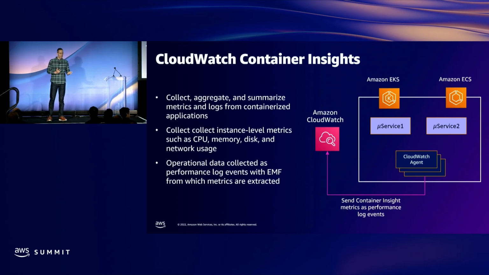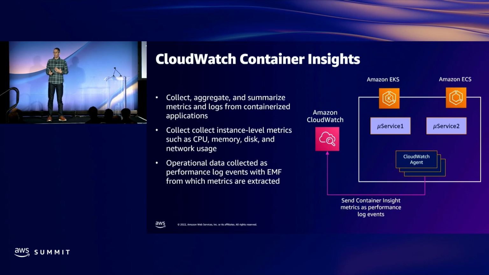I think I already mentioned that it collects instance-level metrics. What's really unique about this is how it collects the metrics. With microservice architectures, there's very high cardinality of the metrics, and so Container Insights built with CloudWatch a way to go about doing this.